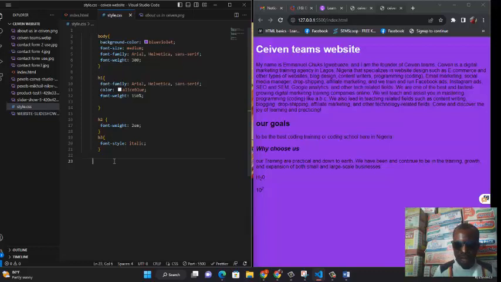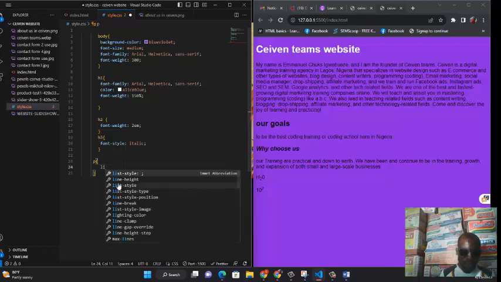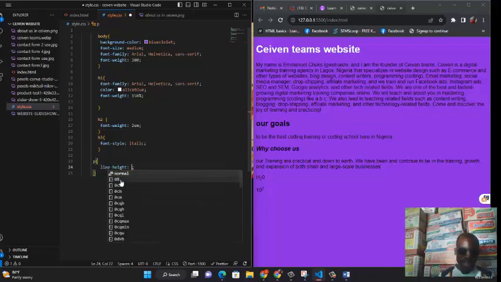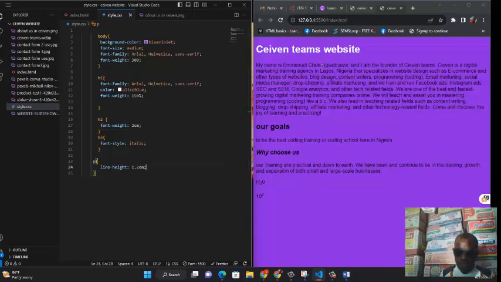So let's practically show you how you can do this using coding, okay? Click on P because this is a paragraph. P stands for paragraph. And as usual, open your curly brackets and bring it down. Our property should be line height, okay? As we are typing it, we see it come over here, line height. We click on it. I want to use EM. So let me use 1.2 EM, okay? And see what will happen between these lines. Let's do Ctrl S for save. Did you see it? It does increase.